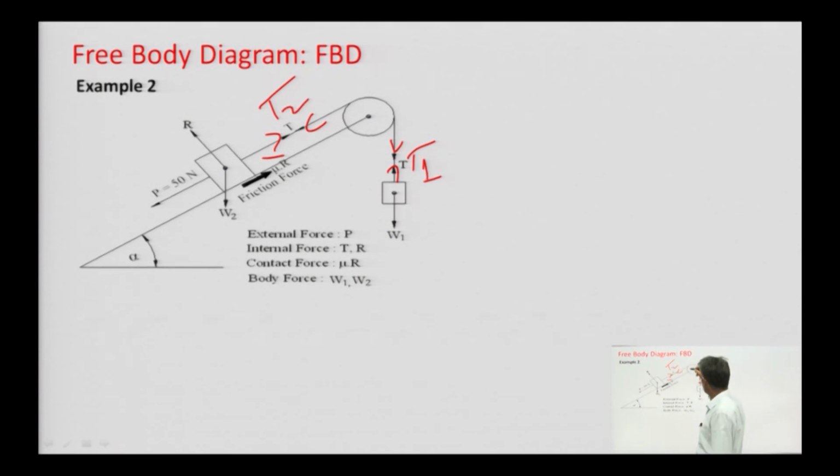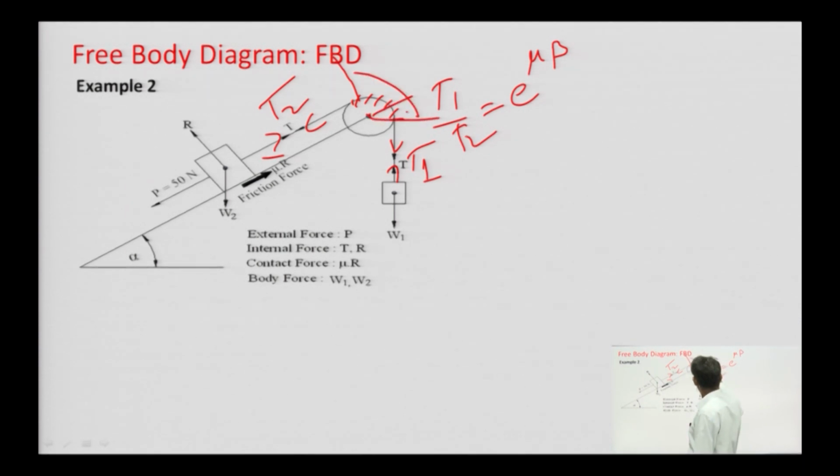If it is frictionless, then it will be T1 equals T2. If it has friction, then the ratio of T1 and T2 is e to the power mu beta. What is the value of beta? Beta is this angle, the contact angle beta.